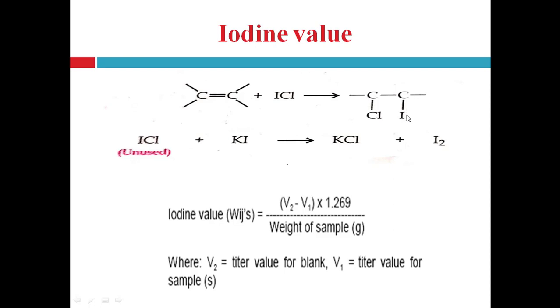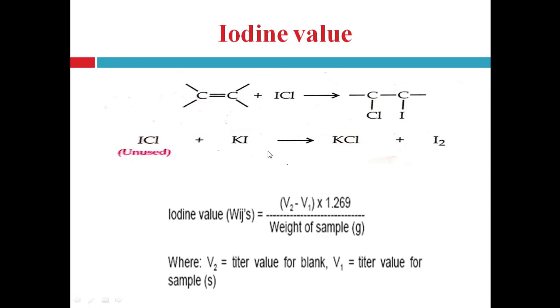After reaction with the sample, extra iodine monochloride remains unused, and this is calculated by using the titration method.